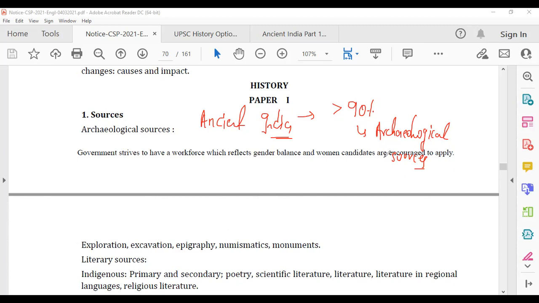But what is the major source? The major source is whatever drawings and inscriptions they have made, like in the Bhimbetka caves, whatever paintings they have done. Hope you can understand. So there are certain sources which are literary in nature, but the maximum sources are archaeological. Sometimes historians fight over which is more important, literary sources or archaeological sources. The answer is both of them are very, very important. You have to corroborate. The word here is corroborate.